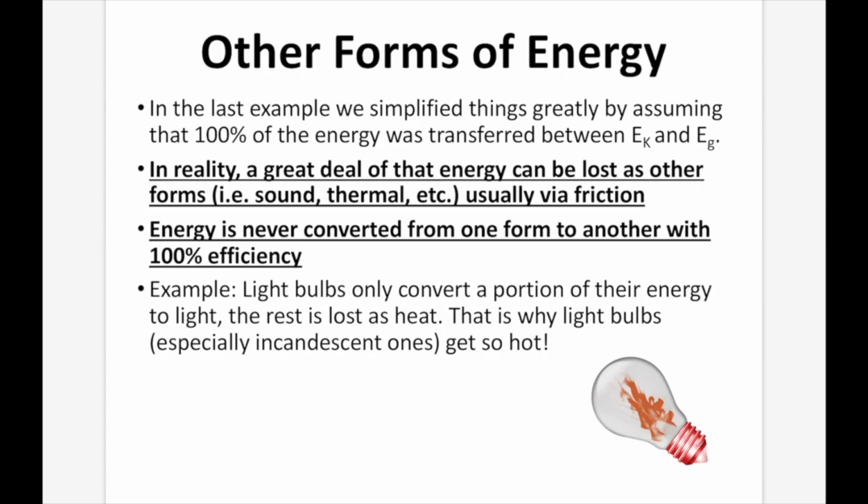So for an example, light bulbs can only convert a portion of their energy to light. The rest is lost as heat. This is why light bulbs, especially incandescent ones, get really, really hot. If you're ever going to change a light bulb, make sure you turn the power off and wait at least 10 or 15 minutes before changing that bulb, because it's going to be really, really hot.